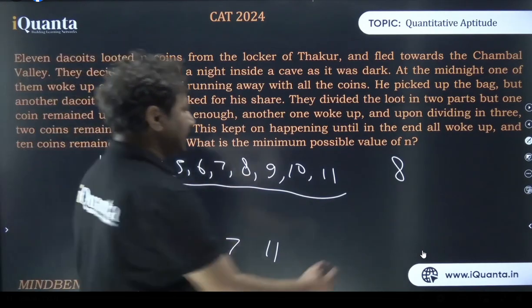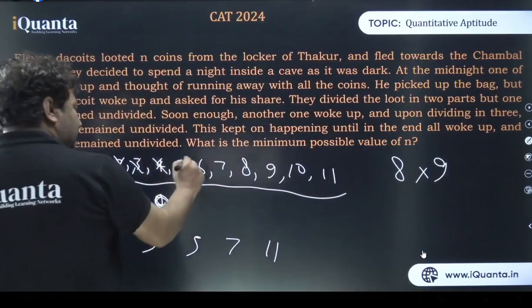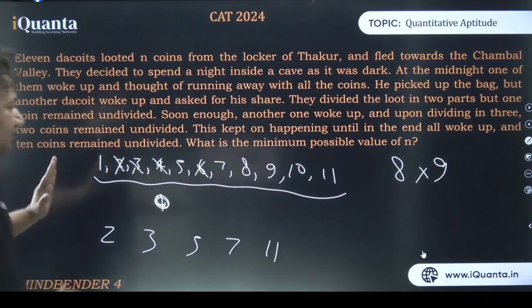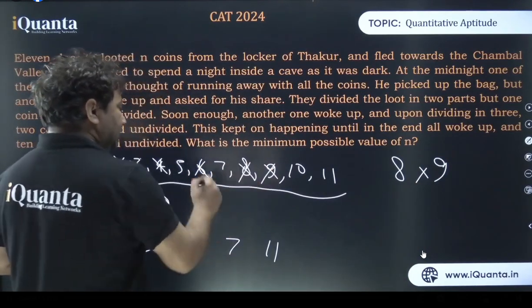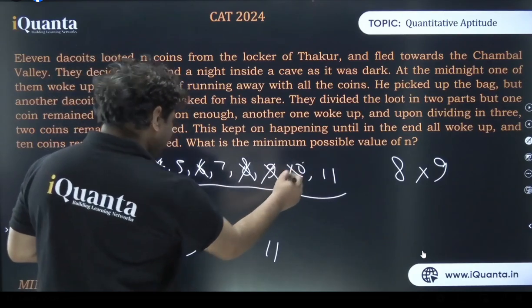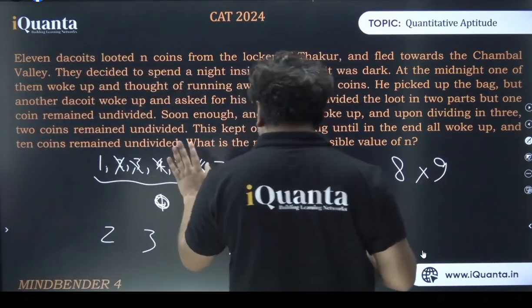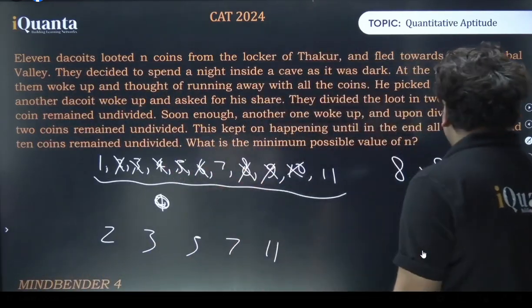Right. Highest power of 3 is 9. If I pick 9, I won't require picking 3 or 6, because 6 has both 2 and 3 already covered. If I pick 10, I won't require picking up... If I pick 5, I won't require picking up 10. Why? Because 2 has already been picked up.